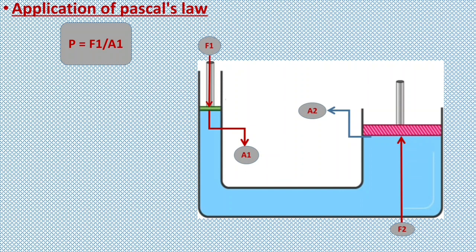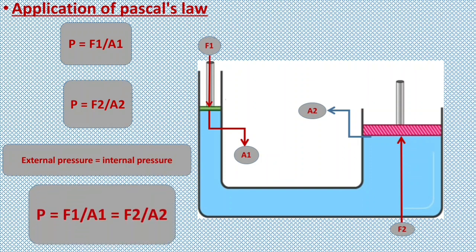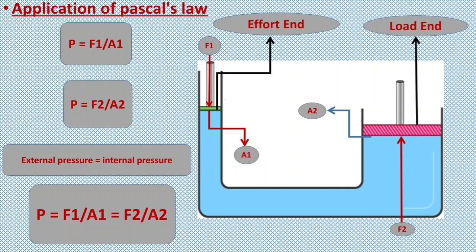Here the pressure at the larger piston is F2 upon A2, and as per Pascal's law, pressure is the same in both cylinders, that is, external pressure is equal to internal pressure, so F1 upon A1 is equal to F2 upon A2. So for the same pressure, just by increasing the area, the force is increased. This is known as the effort end, where the pressure needs to be created, and this is called the load end, which is connected to different components to provide movement. So in a hydraulic system, just by changing the area, we can increase or decrease the force as per the requirements.